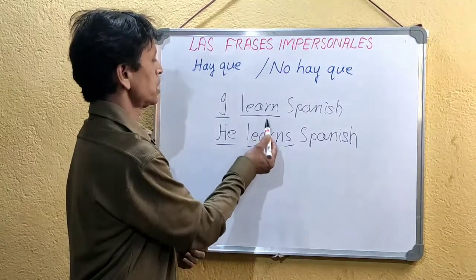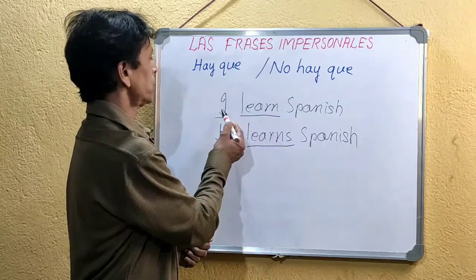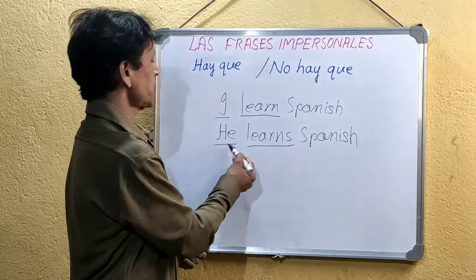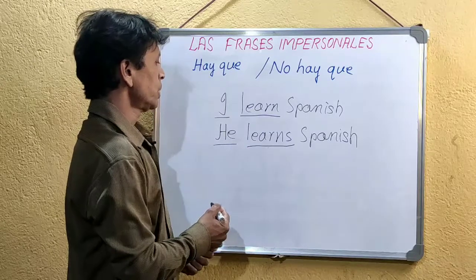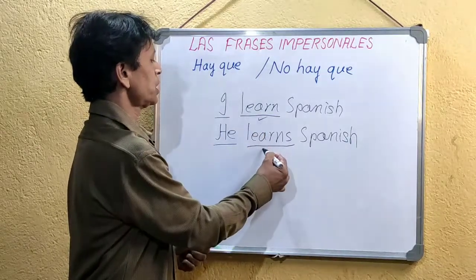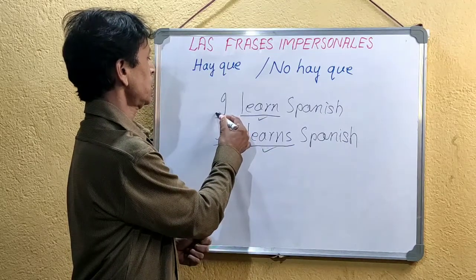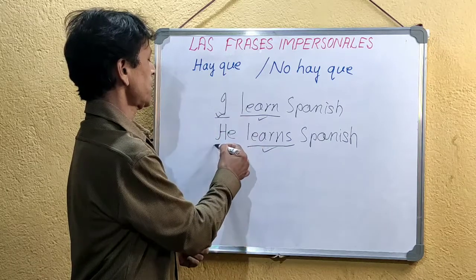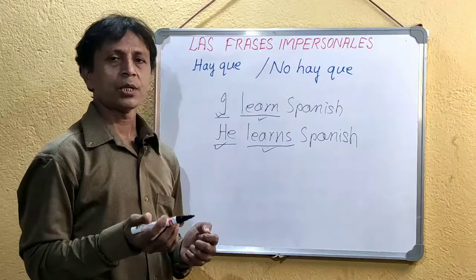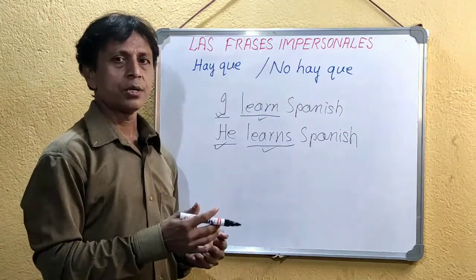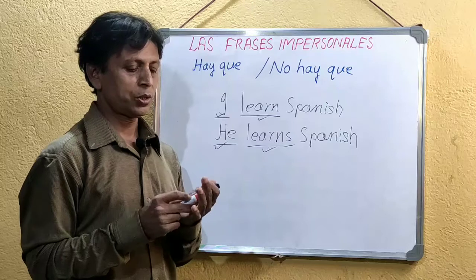The verb in the first sentence is learn, and the subject is I. In the next sentence, the verb is learns, and the subject is he. So learn in the first sentence, learns in the second. The subject changed, so the verb automatically changes. This is called subject-verb agreement.